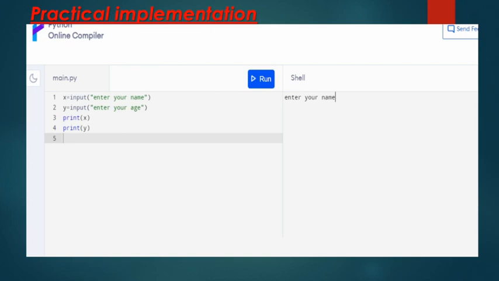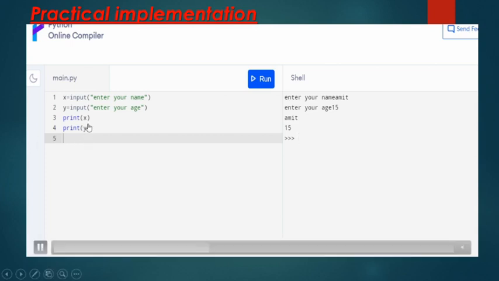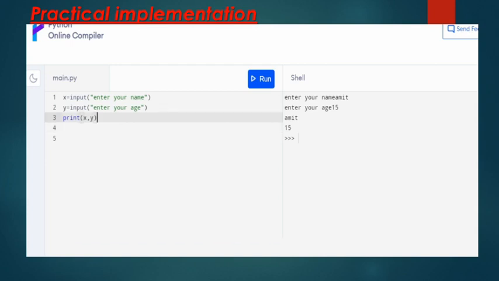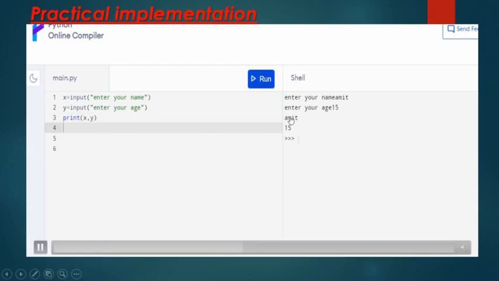So when you run this code, it will first ask you for the value of x. It will ask you to enter your name. Suppose we write Amit, then for age I have given the value 15. When you print x and then print y, x is the name, that is Amit, and y is 15, the value of age. You can see that by default the print method adds a new line character, so the two statements are displayed in two lines.